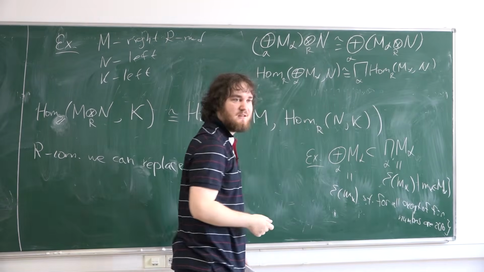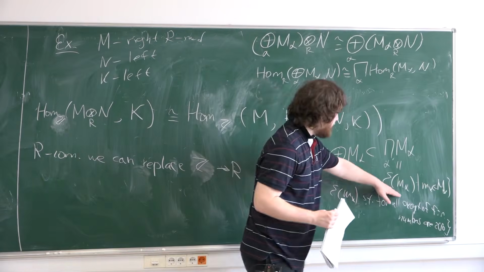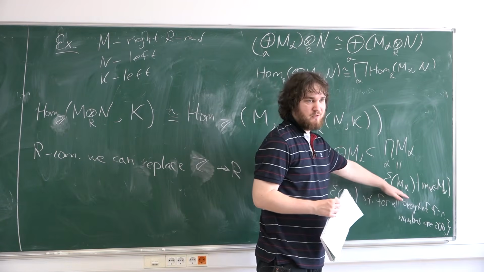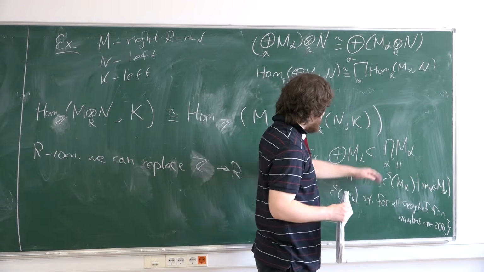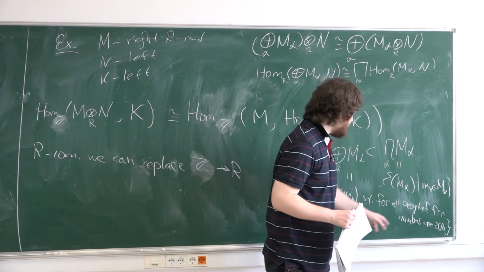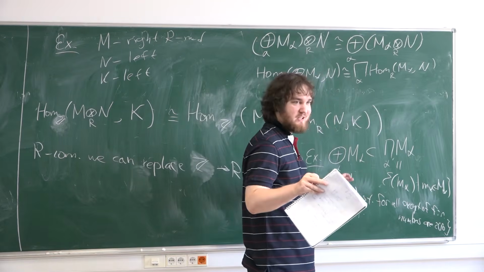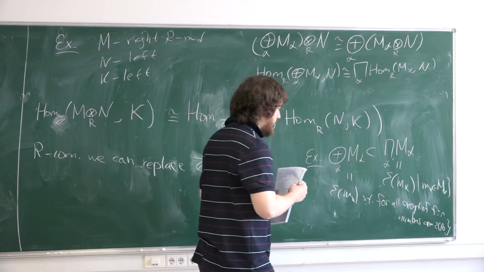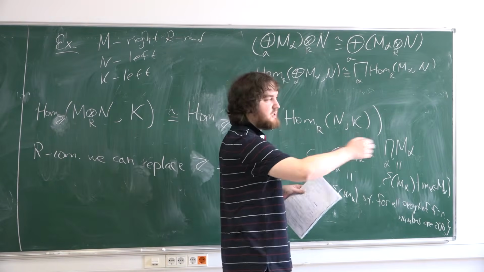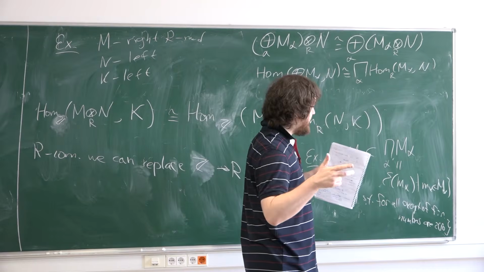What is this last sentence, for all except? It's all families, all sequences of elements, such that for all except a finite number of these elements are 0. So you have only a finite number of non-zero, and all others are 0. For example, if you have countably many modules, you can consider such sequences which have some elements on some places, but all except a finite number are 0.